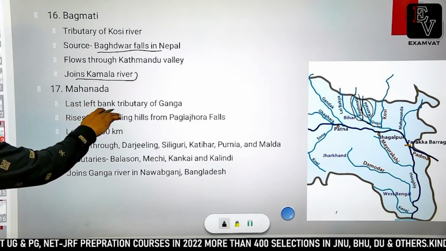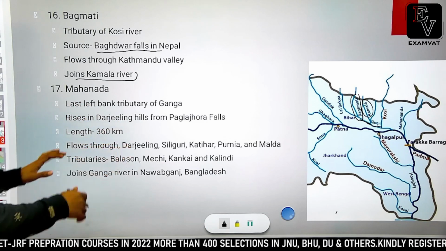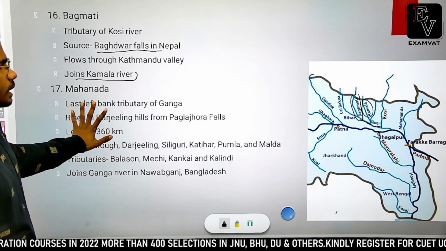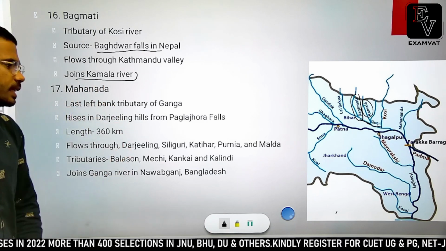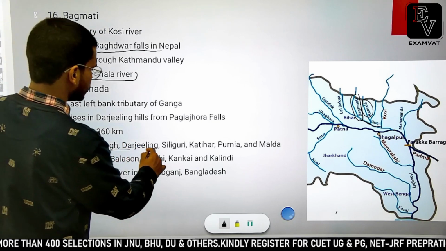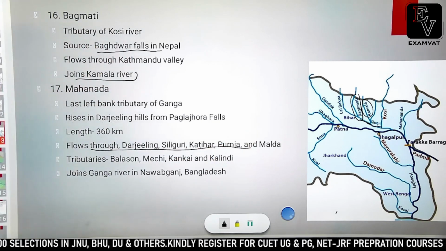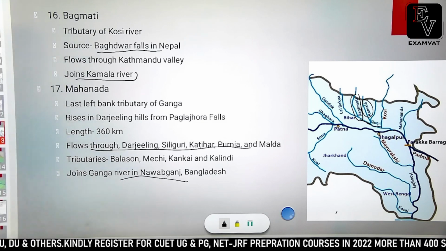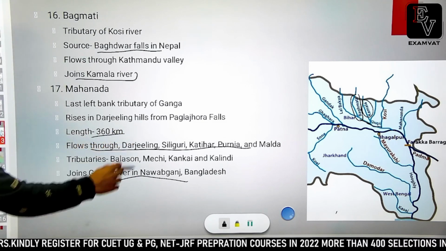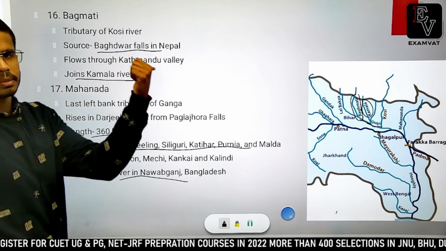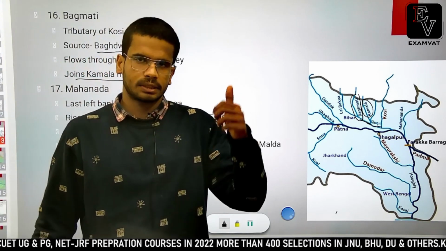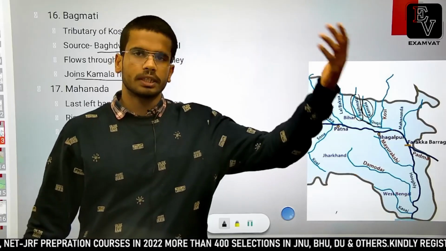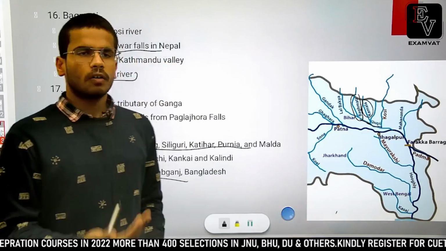The last left bank tributary of the Ganga river and an important one is Mahananda. Mahananda originates from Darjeeling hills. Okay, it flows through Darjeeling, Siliguri, Katihar, Purnia and Malda to finally meet Ganga river near Nawabganj in Bangladesh. It flows through a length of 360 km, but do remember the important fact that it is the last north bank or east bank tributary of Ganga river.